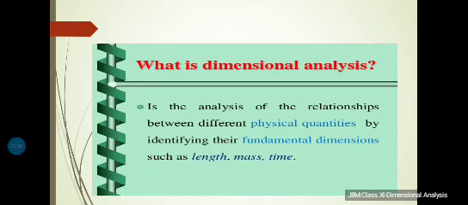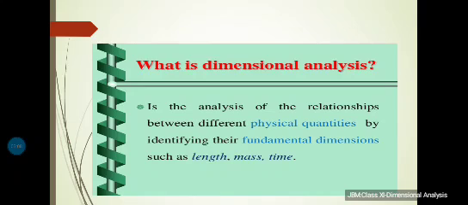For example, the volume occupied by an object is expressed as the product of length, breadth, and height. Each one of them is a dimension of length. Hence, the dimension of volume is L into L into L, that is L cube. As the volume is independent of mass and time, it is said to possess 0 dimensions in mass, 0 dimensions in time, and 3 dimensions in length.